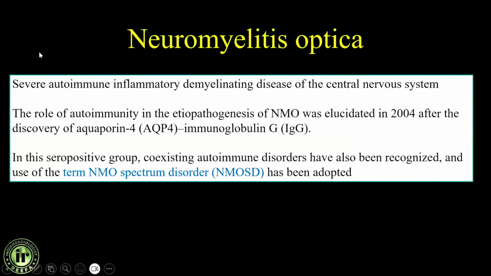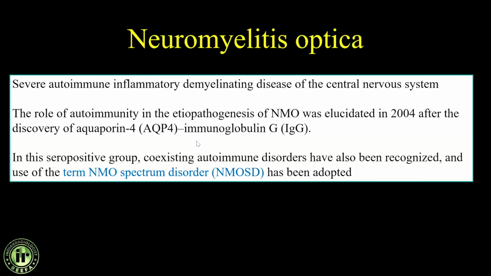But everything has evolved a lot in this particular spectrum of disorders based on our understanding of the pathophysiology of the disease. This is a severe autoimmune inflammatory demyelinating disorder of the CNS. The role of autoimmunity in the etiopathogenesis of NMO was established in 2004 after the discovery of aquaporin 4 IgG immunoglobulins.